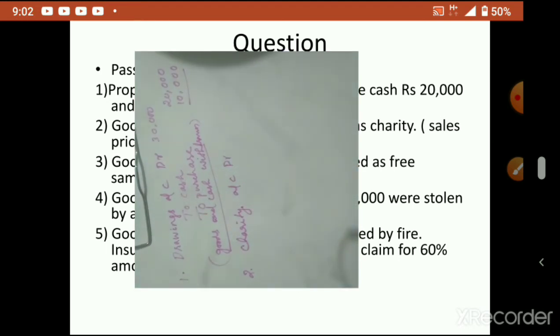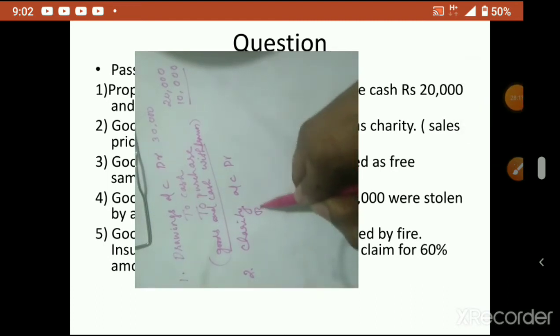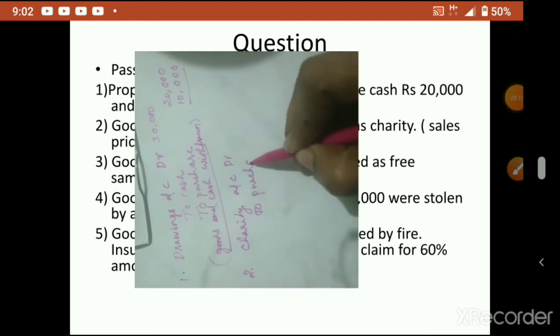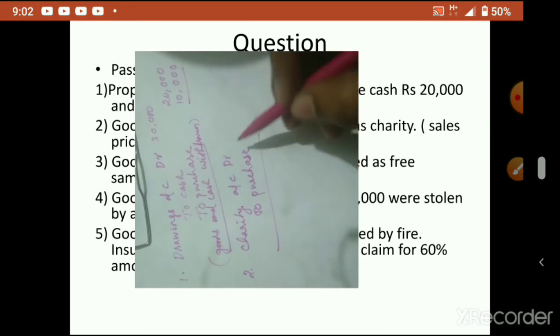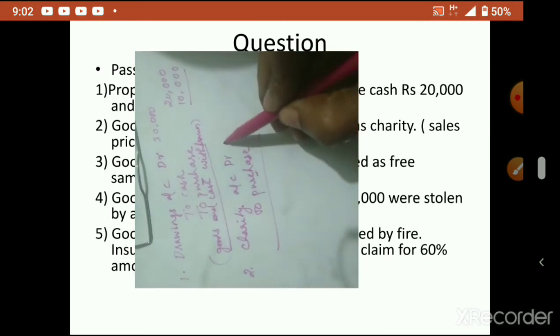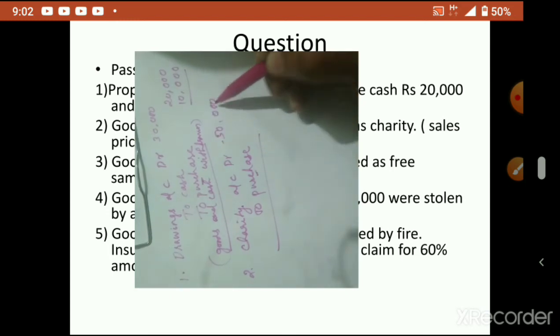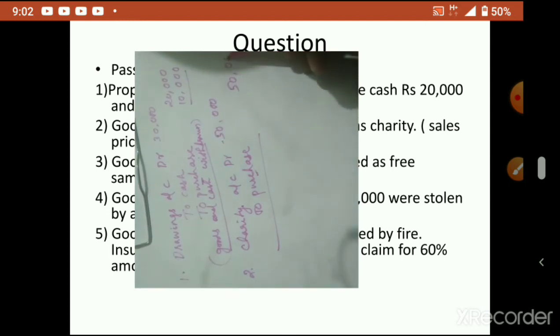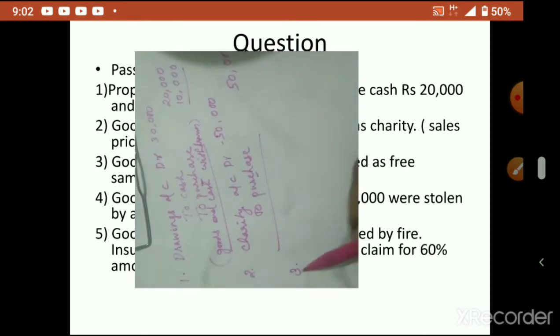Charity account debtor to what? Purchase. This is what I told you. Purchase account will be credited for goods. So that amount is 50,000 debit, 50,000 credit. Now debit credit you know, I think, remember it, we already studied journal.